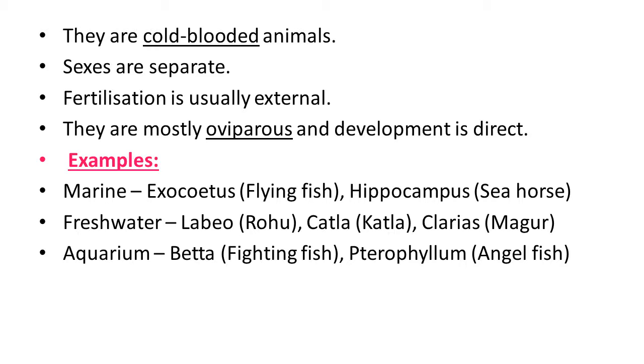Some examples of animals from this class which are marine are Exocoetus or flying fish and Hippocampus, that is sea horse. Those which are freshwater are Labeo or Rohu, Catla and Clarias. And some of these animals are aquarium animals, that is Betta or fighting fish and Pterophyllum, also known as angel fish. So all these types of fishes are included in the same class.